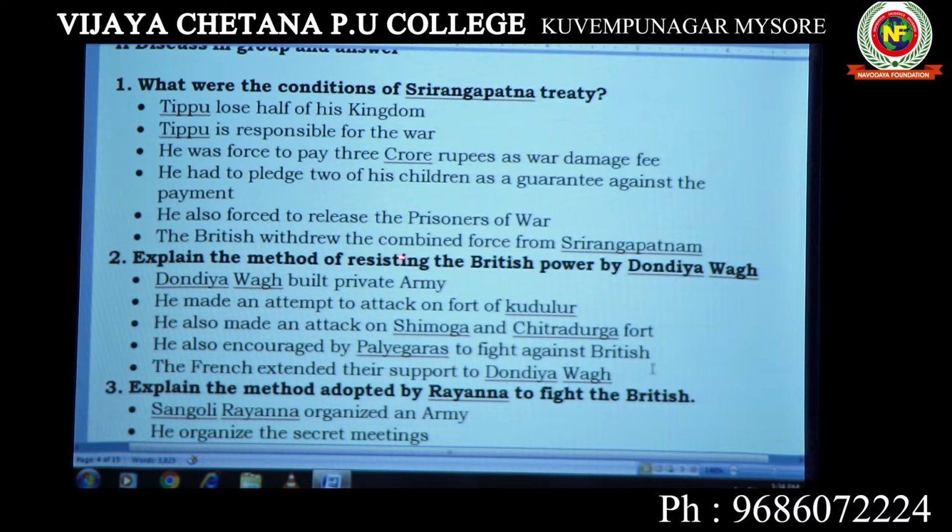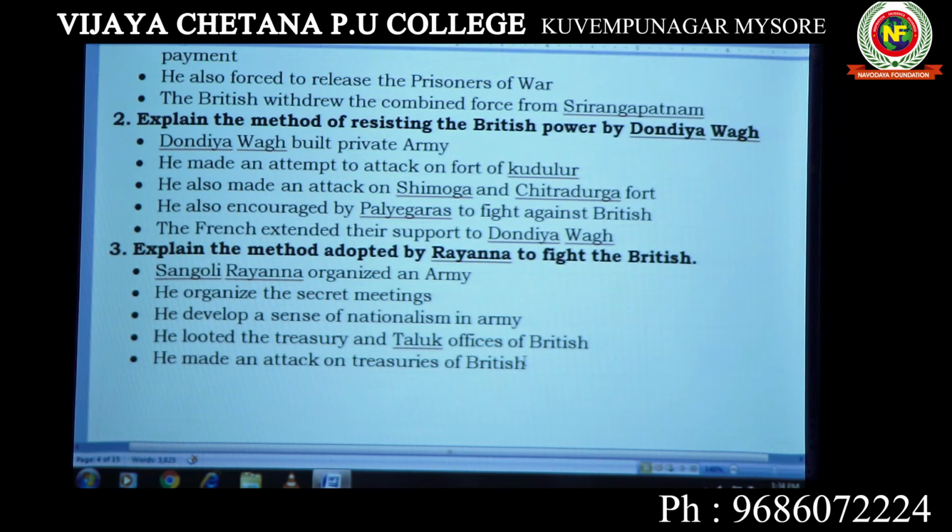Then, explain the method of resisting British power by Dondiya Wagh. This is another important one. What was his effort in fighting against the British? Dondiya Wagh built a private army. He was a common soldier in the time of Hyder Ali. But he was imprisoned by Tipu Sultan and he was released by the British, after Tipu Sultan was killed. Dondiya Wagh was of Maratha origin, and Wagh means tiger in the Marathi language.